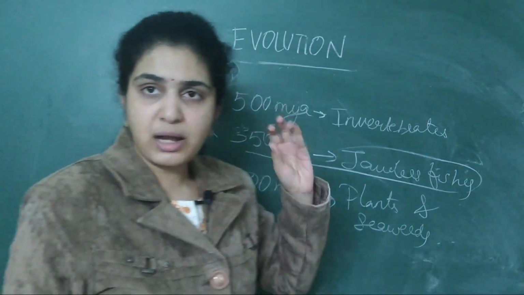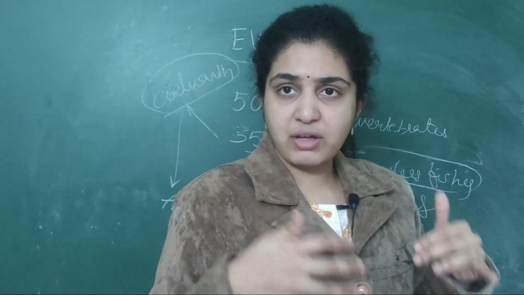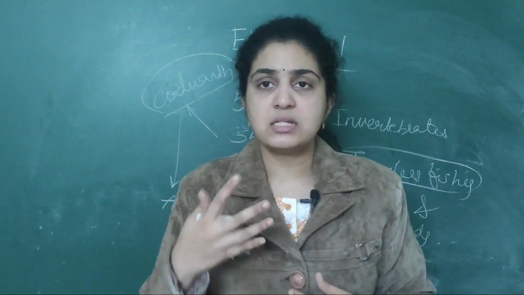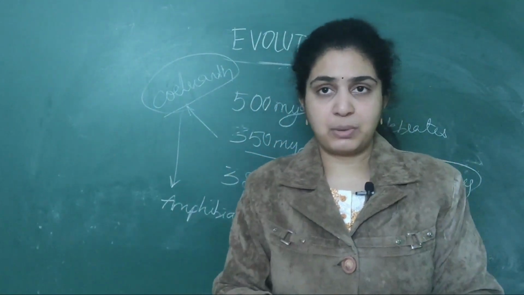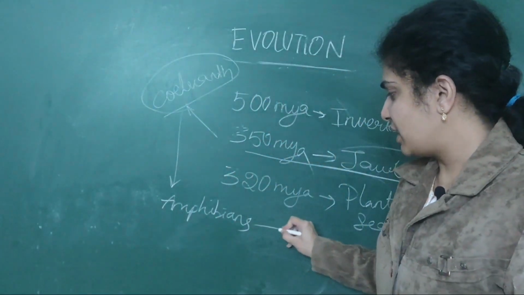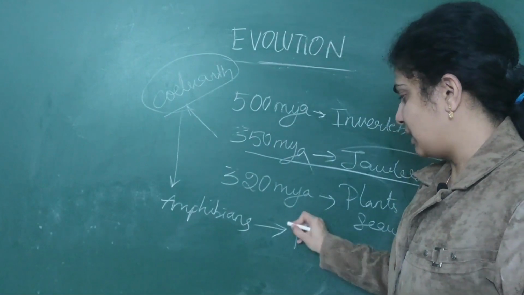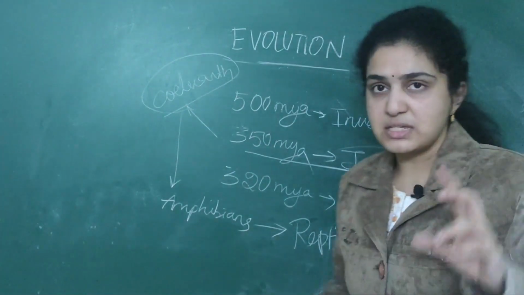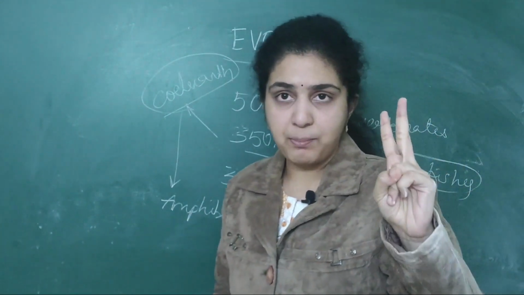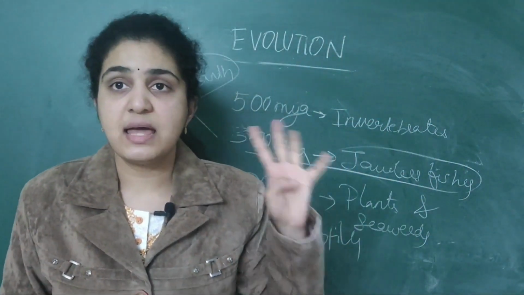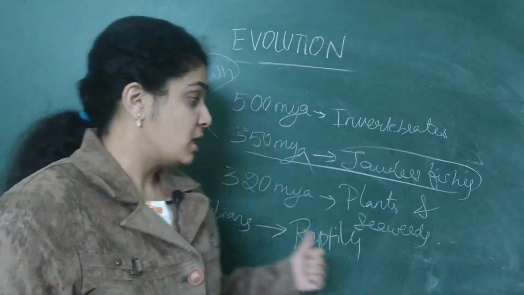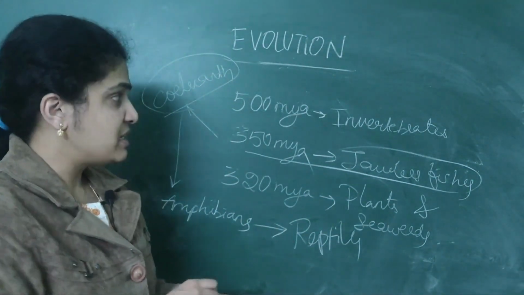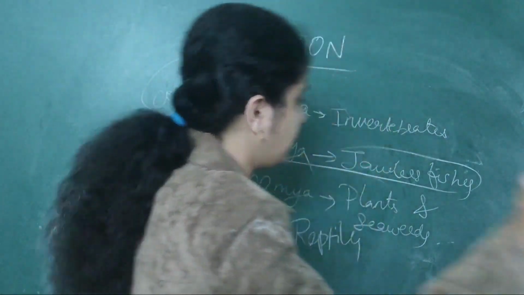These amphibians became extinct. Whatever amphibians are there now are frogs and salamanders. These all are there at present. Then after amphibians, reptiles came into existence. First amphibians, then reptiles, then birds, then mammals came into existence. So first amphibians, after amphibians, reptiles.